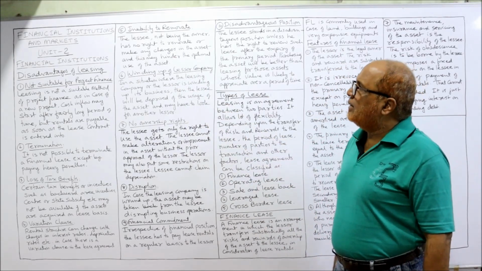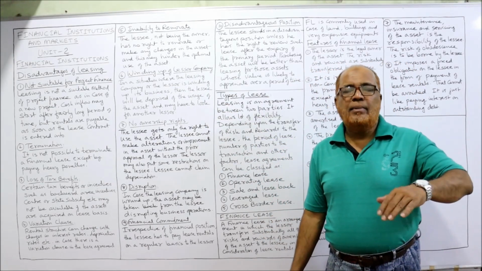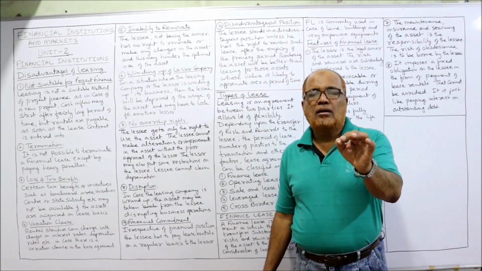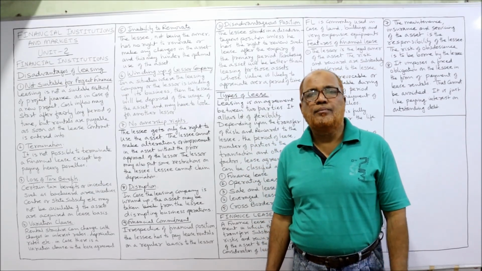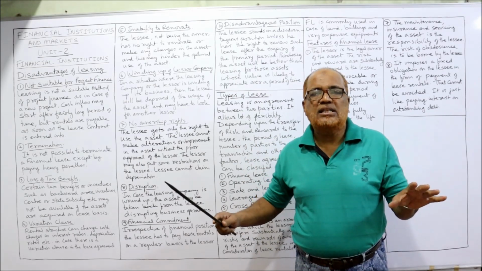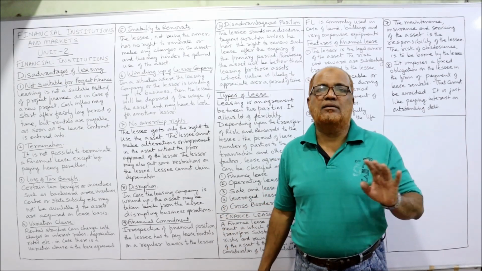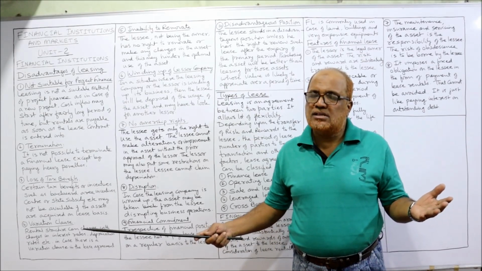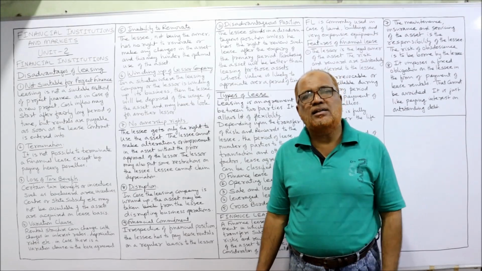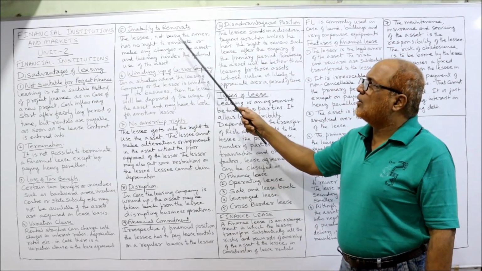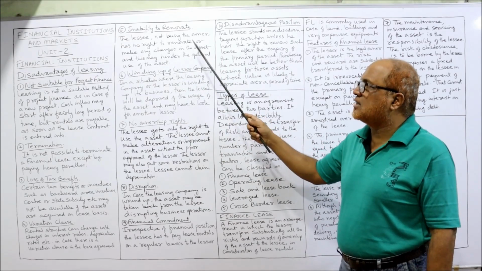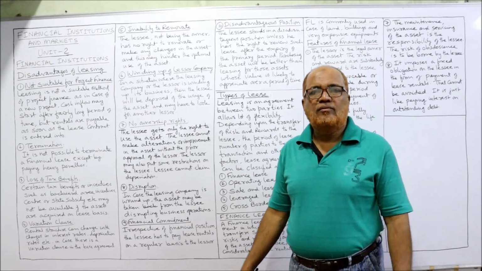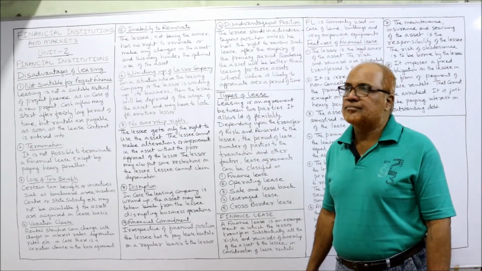Next one is inability to renovate. Actually, making changes in the asset is called renovation. Renovation can be done only by the owner, that is the lessor. No renovation or changes in the asset can be made by the lessee. That's a drawback. If the asset is owned by the business, then the business can change the asset at any time. But here the lessee, not being the owner, has no right to renovate or make any changes in the asset, and this may hinder the optimal use of the asset. When the asset cannot be changed, we cannot optimally use the asset.